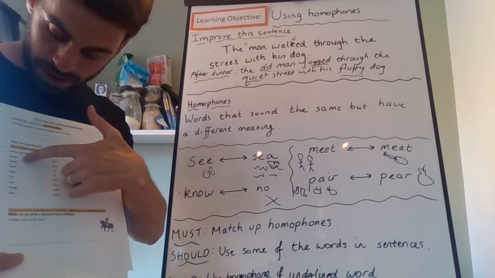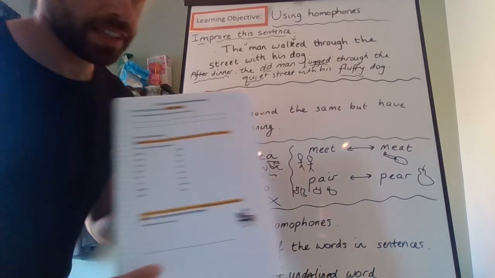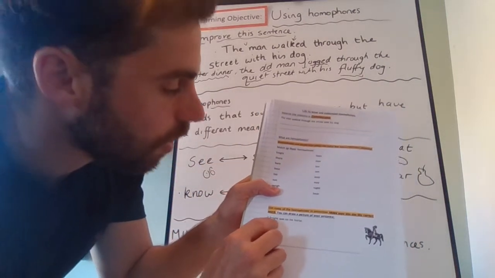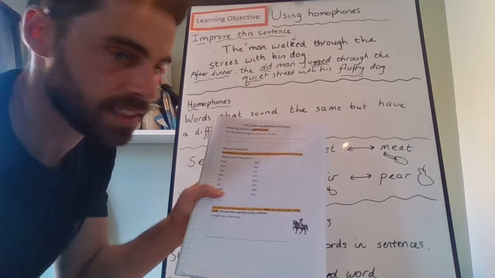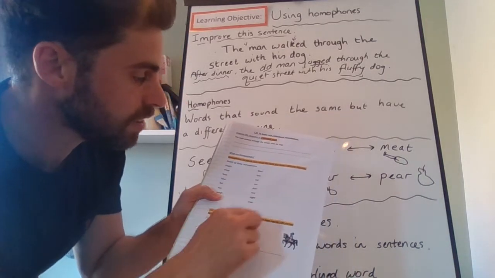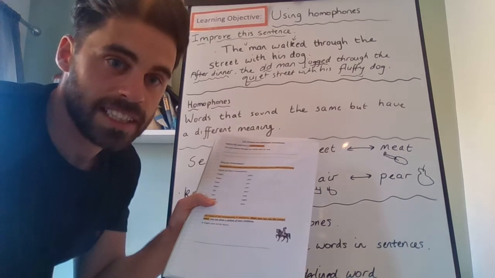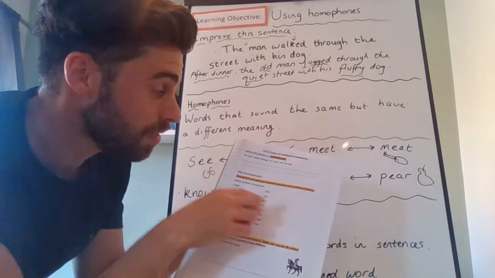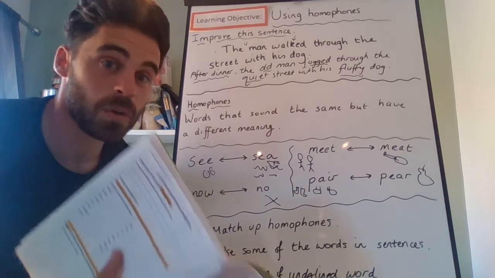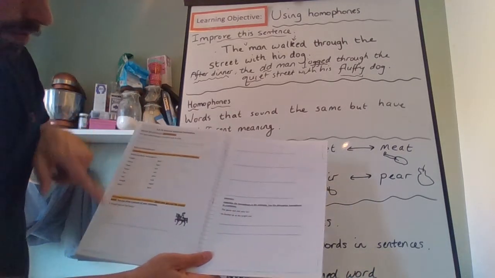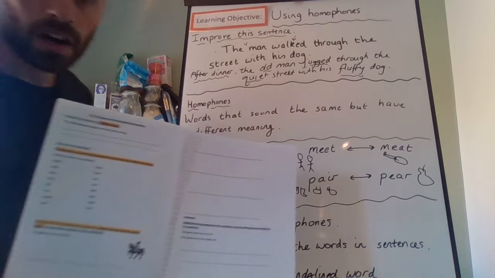So I've taken the word knight and I've written it as a sentence. A knight was on his horse. And I've drawn a small picture to match up with my sentence. And you could choose any of these words and put them into a sentence. Just make sure you use the homophone correctly. You use the correct spelling that fits in with your sentence. And you can do that 5 times.